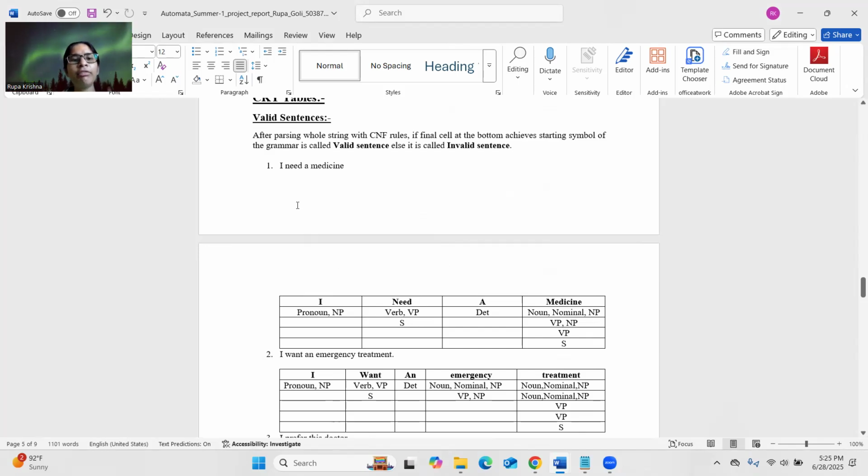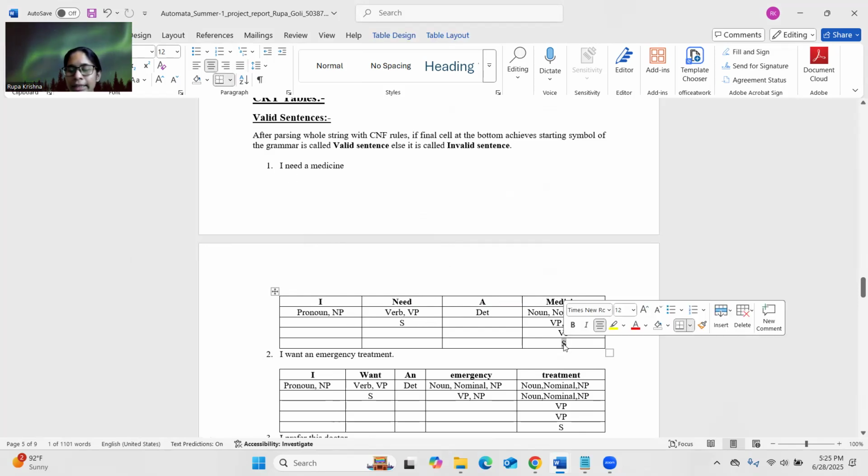Here I have taken a valid sentence, "I need a medicine", in which I refers to pronoun, need refers to verb, a refers to det, and medicine refers to noun. The statement is divided into words, and in the last we get the starting symbol.